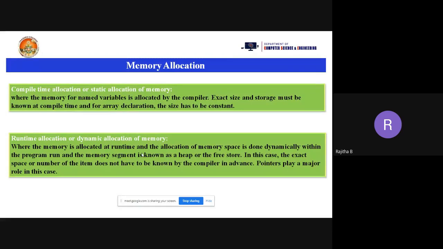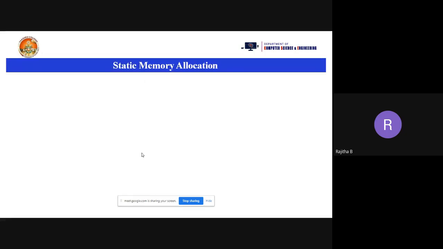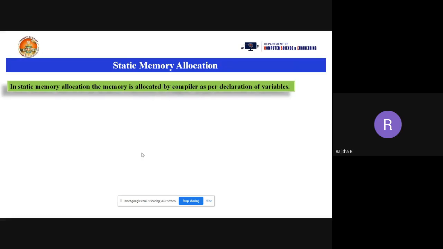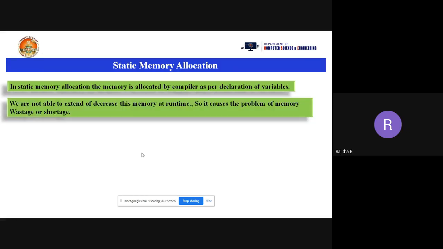But we have compile time and we have runtime. So what is the disadvantage of compile time, and why do we have to go for runtime or dynamic memory allocation? Before going to that, first see what static memory allocation is. In static memory allocation, the memory is allocated by the compiler, as I just said, as per the declaration of variables. Now, we are not able to extend or decrease the memory at runtime, so it causes the problem of memory wastage or shortage. Now you can see one example here.